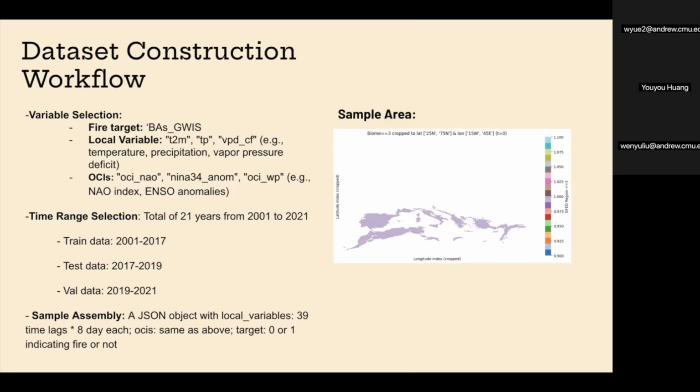We divided our dataset into training data from 2001 to 2017, test data from 2017 to 2019, and validation data from 2019 to 2021. On the right, you can see the sample area, which is a cropped region over Europe between 25 and 75 latitude and 15W to 45 longitude.